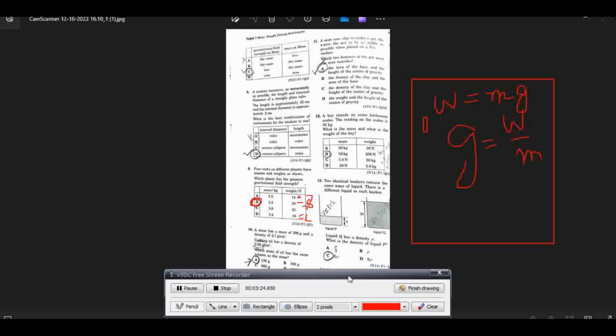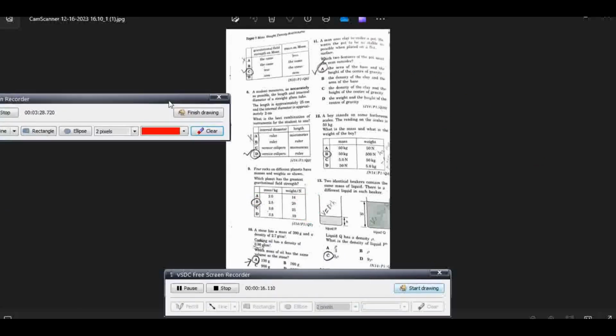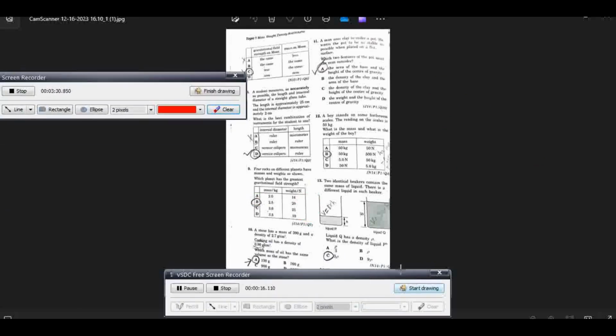Next is: a stone has a mass of 390 gram and a density of 2.7 gram per centimeter cube. Cooking oil has a density of 0.9 gram per centimeter cube.